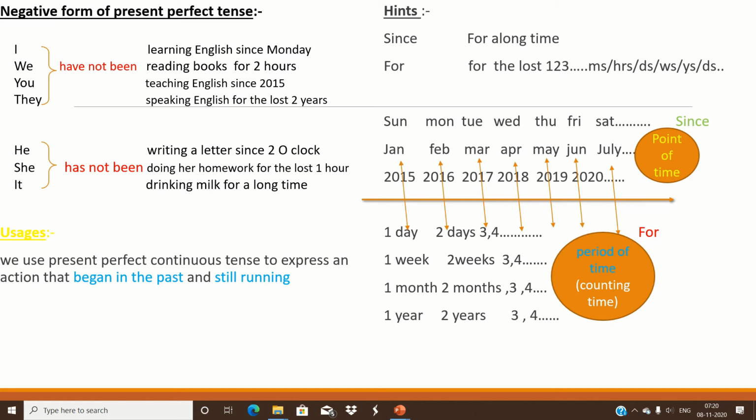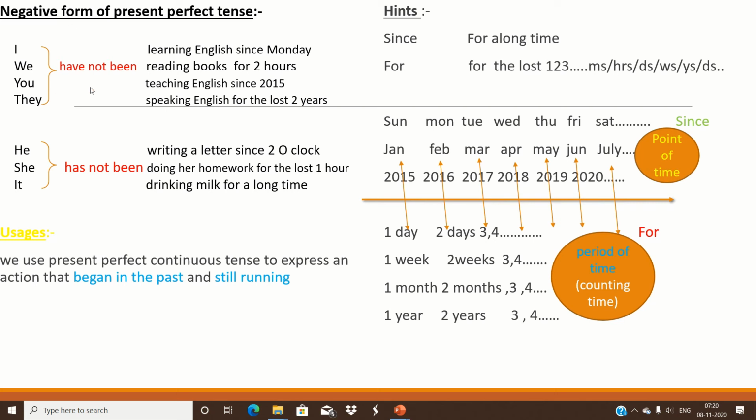So, countable time. And where do we use since and where do we use for? For all points of time we use since, for all periods of time we use for. Since Monday: we are pointing to the name of the day of the week.